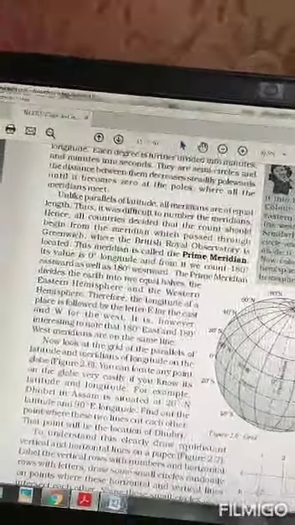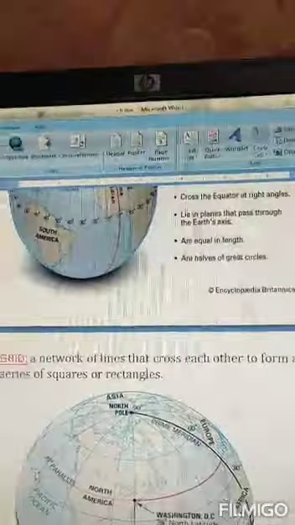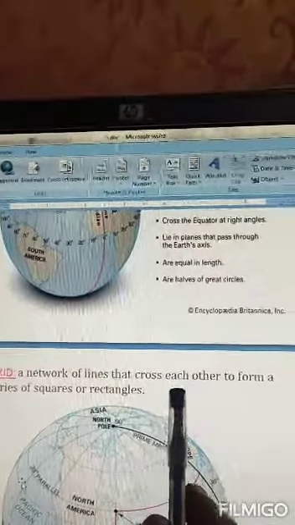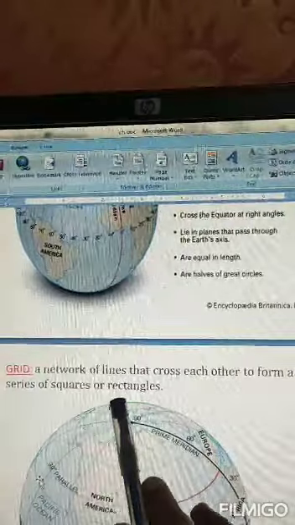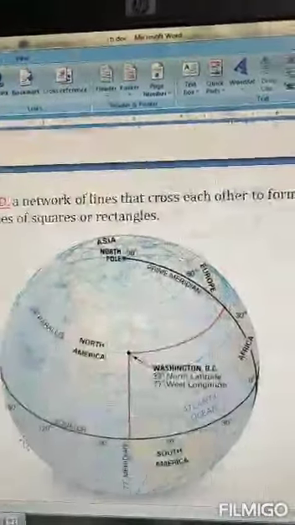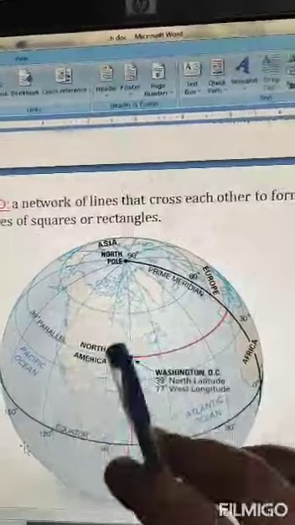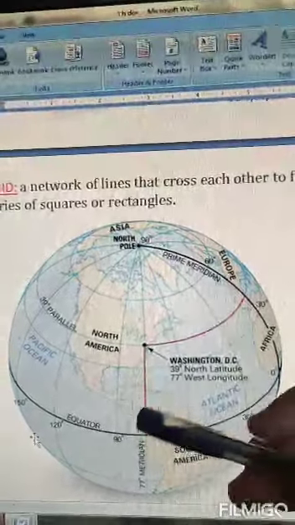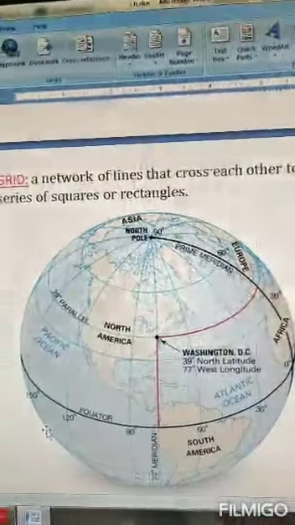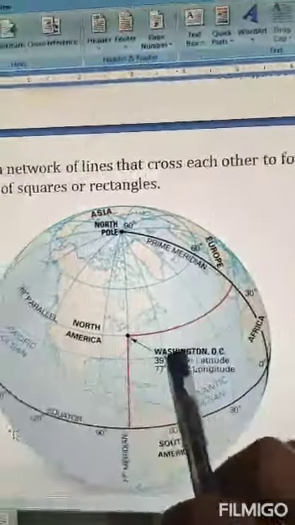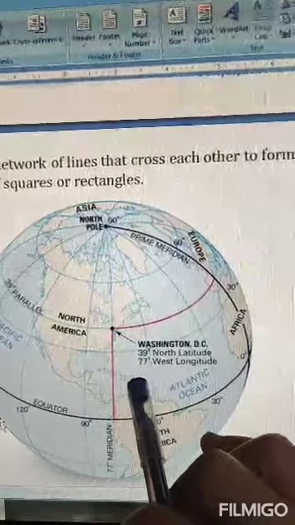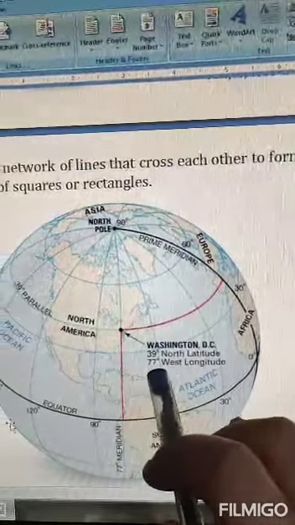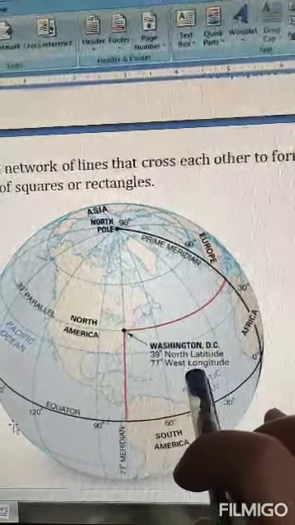They form a grid. What is a grid? A network of lines that cross each other to form a series of squares and rectangles. If we draw all longitudes and latitudes, they make a network of lines, and in between them squares or rectangles are formed. This is called a grid. If you want to know the proper position of a place, you need to know the longitude and latitude on which it lies.